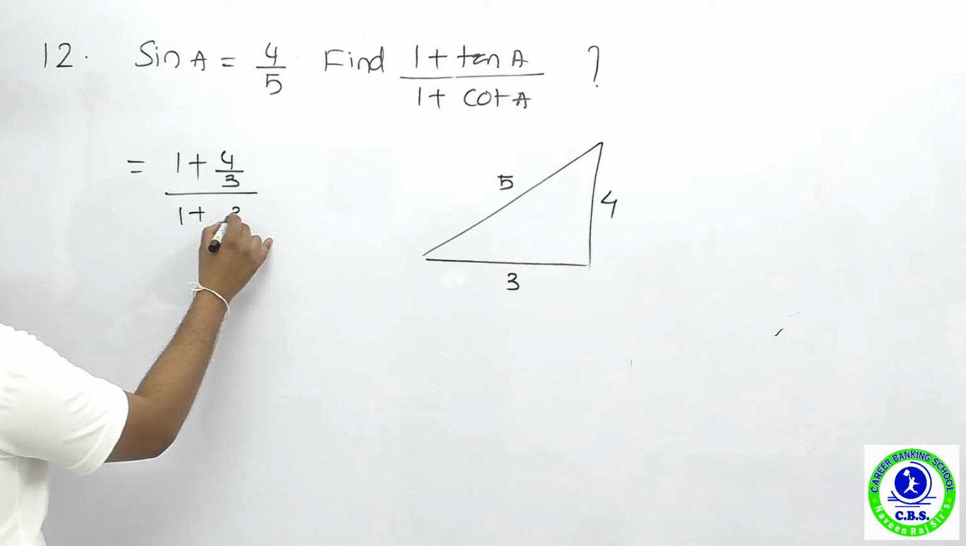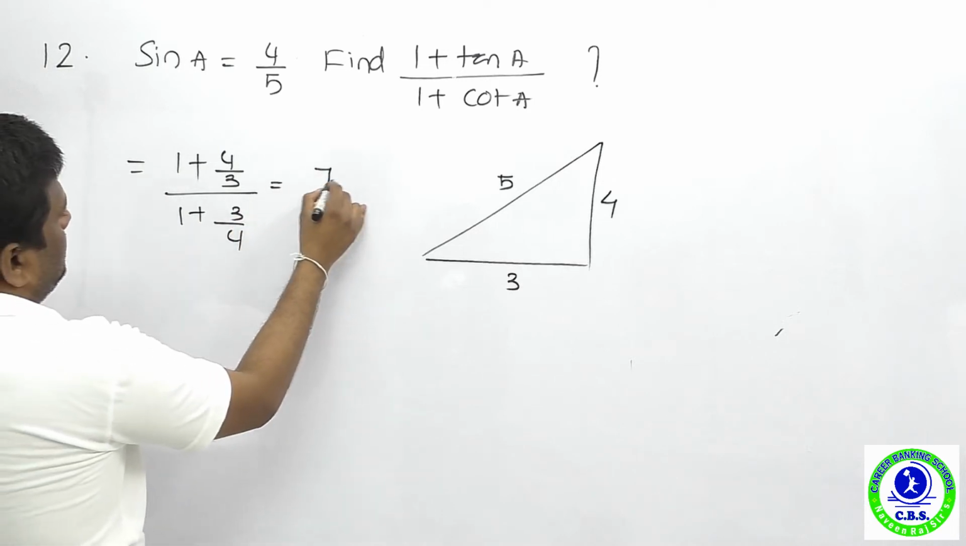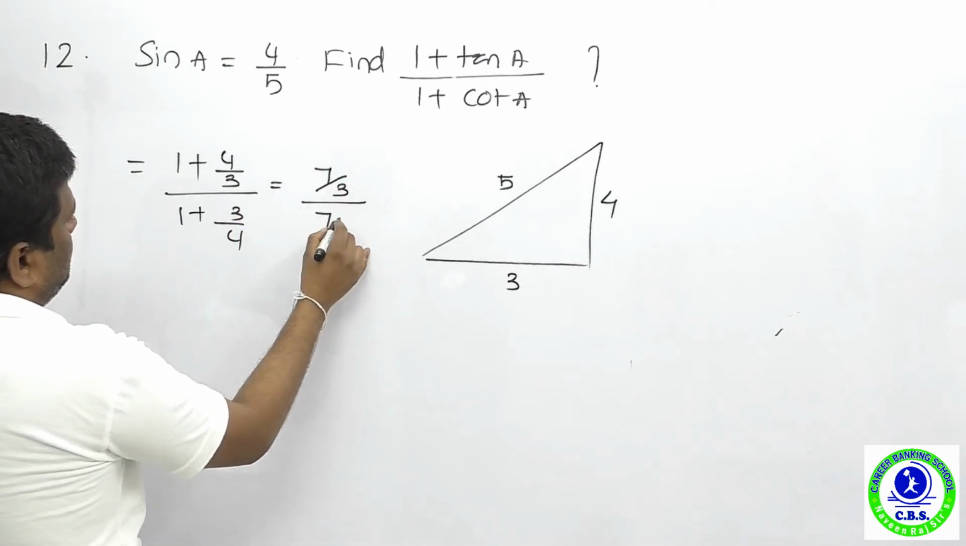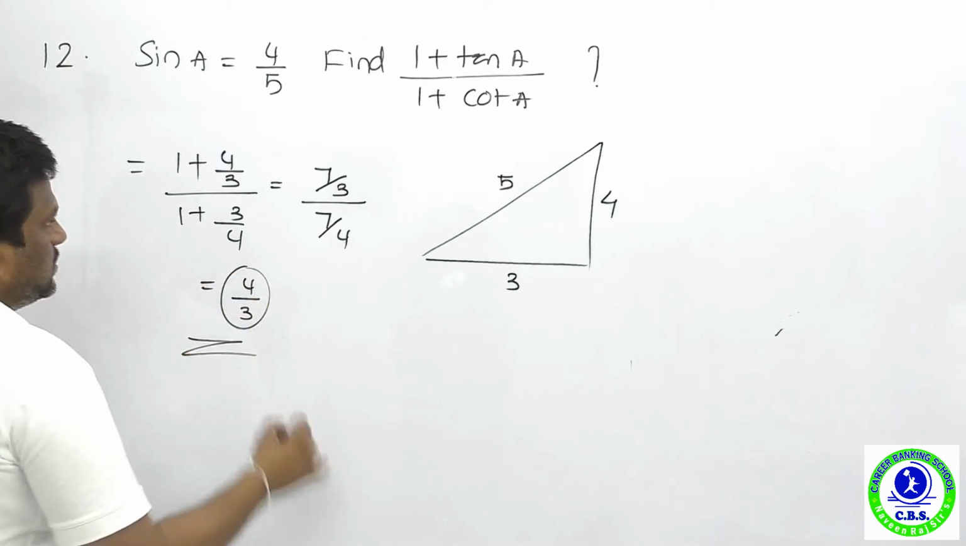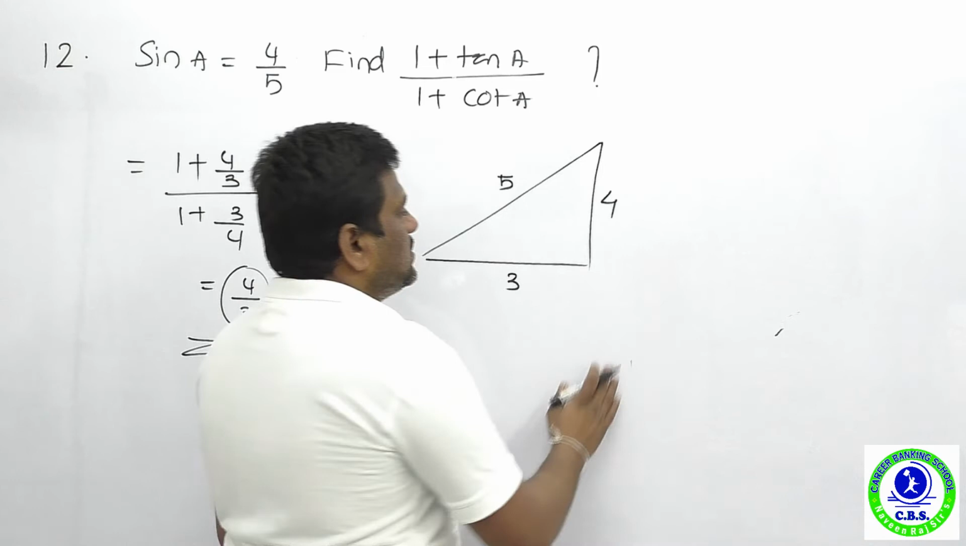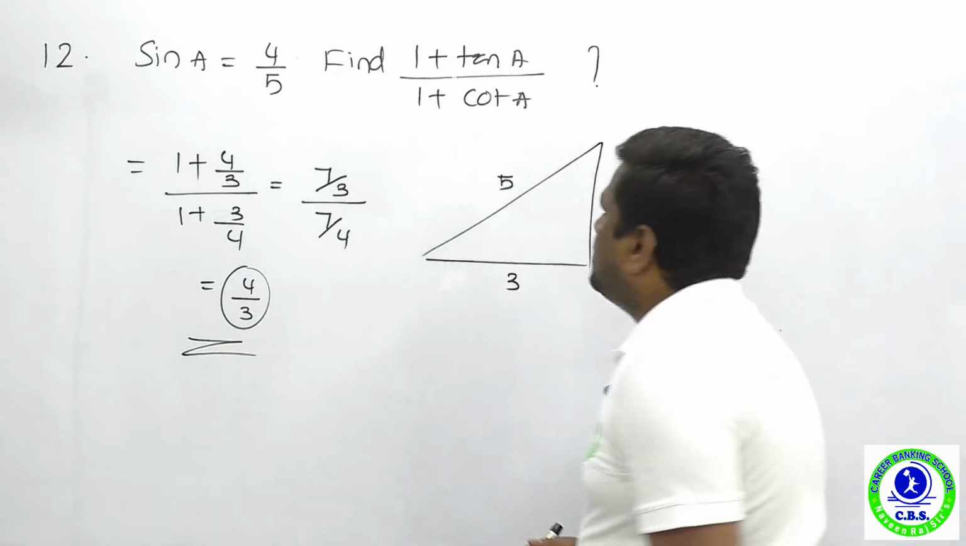Cot means 3 upon 4. It would be 7 upon 3. It would be 7 upon 4. Nothing but what? 4 upon 3. So that's the right answer. Or you can answer this question with the ratio concept of tan theta.